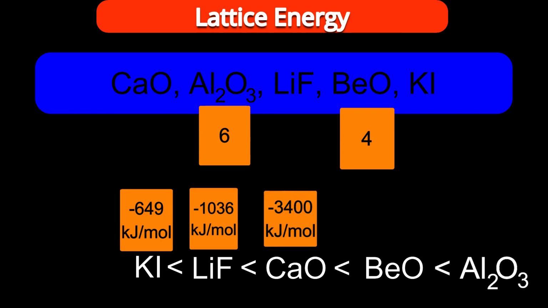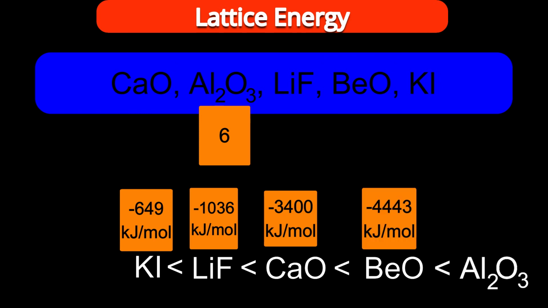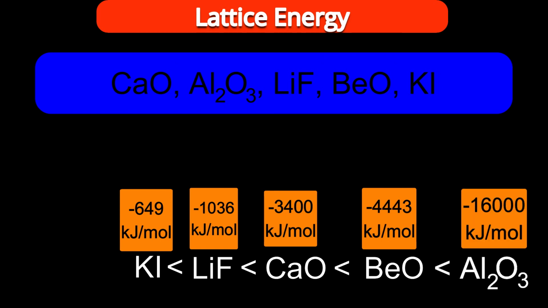For calcium oxide, the lattice energy is minus 3400. See, a considerable increase is there, because the multiplication of charges also is accordingly larger. And for beryllium oxide, it is minus 4443, further larger. And for aluminum oxide, extremely larger, minus 16,000 kilojoule per mole. Interesting. Means whatever logic we applied, lattice energy is directly proportional to multiplication of charges and inversely proportional to the distance between cation and anion. Absolutely right. It's a general logic.